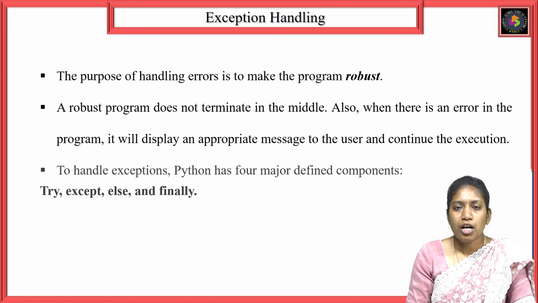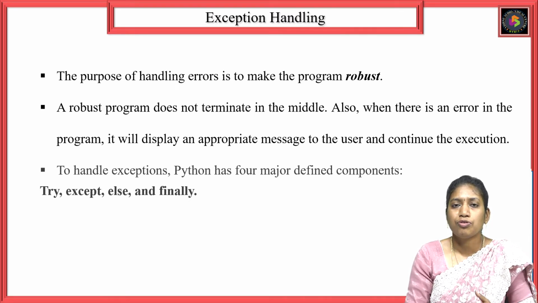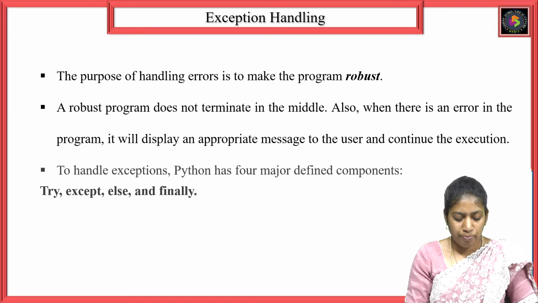Robust programming, in the sense, does not terminate in the middle. The flow of execution should be smooth and neat. When there is an error, it has to display the appropriate error to the user and continue its process for further execution. Whatever error-raising code there is has to be handled by the programmer. How to handle all those things comes under the exception handling concept.